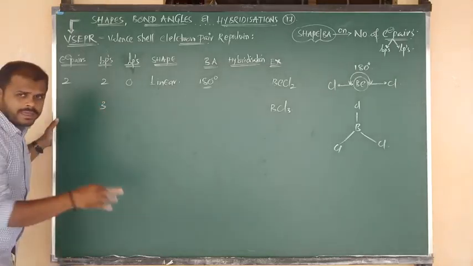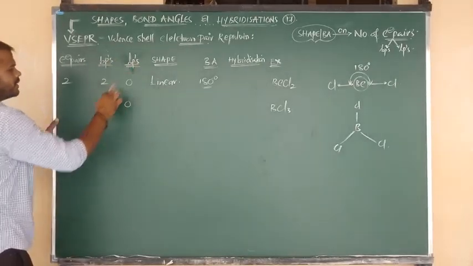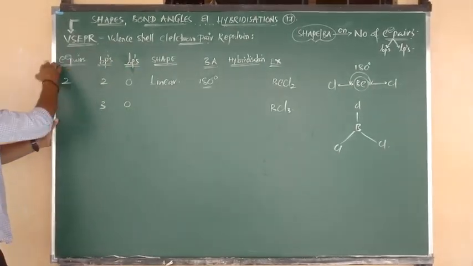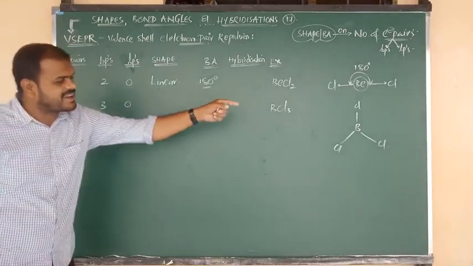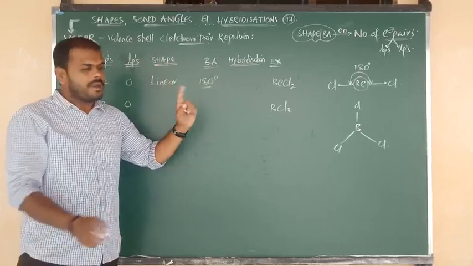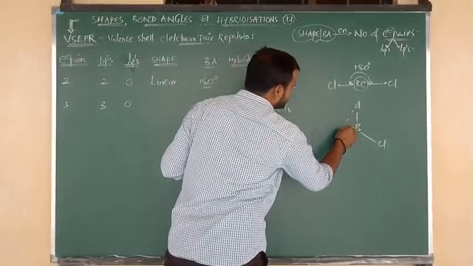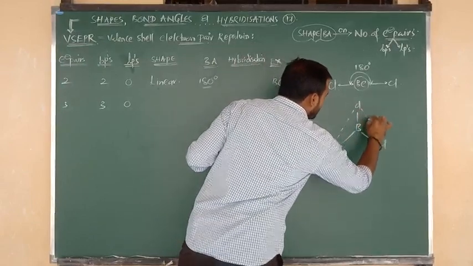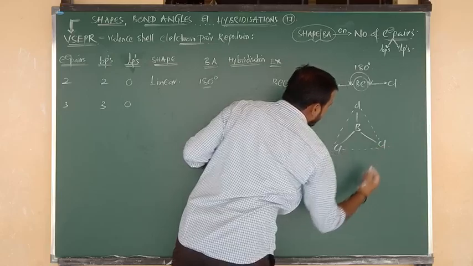Is there any lone pair? No more lone pair, you can write 0. Bond pair plus lone pair, 3 plus 0, is the total number of electron pairs, again 3. Right, sir, what is the geometry? We can say the shape by seeing the molecule. We can draw the diagram like this: 3 chlorine atoms connected by dashed lines.